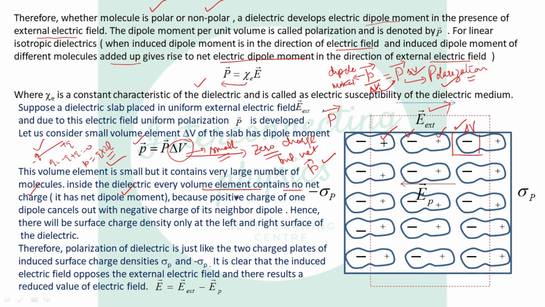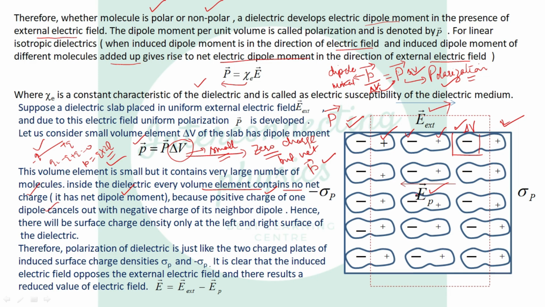So it means every volume element has no net charge because the positive charge of one dipole cancels out with the negative charge of the neighboring dipole, and the surface charge density appears only at the left and right surface of the dielectric. Here negative on the left and positive on the right, and inside the charges cancel out with each other. So this positive charge and this negative charge will develop an internal electric field, which is known as the polarized electric field, or induced electric field.